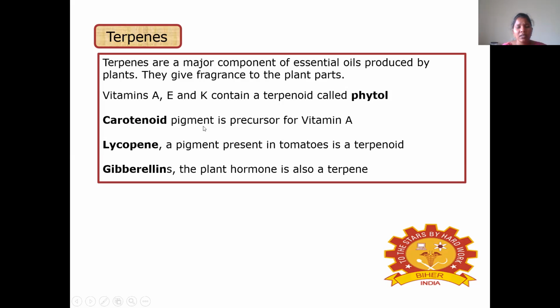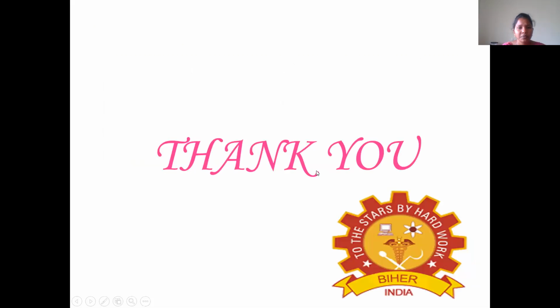And this is the carotenoid, a pigment which acts as a precursor for the synthesis of vitamin A. Then coming to the gibberellins, these are plant hormones and also a terpene. Gibberellins are plant hormones.